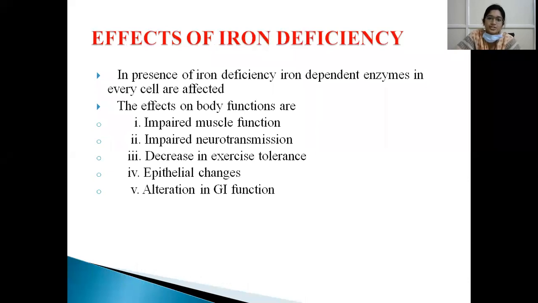So what are the effects of iron deficiency? In the presence of iron deficiency, iron-dependent enzymes in the cells are affected. So the effects on the body functions are impaired muscle function. So what we see is myalgia, impaired neurotransmission, that is paresthesias might be present, irritability might be present, and decreased exercise tolerance, easy fatigability will be present, and epithelial changes. What are the epithelial changes we see? They are glossitis and stomatitis. Altered gastrointestinal function will be present.